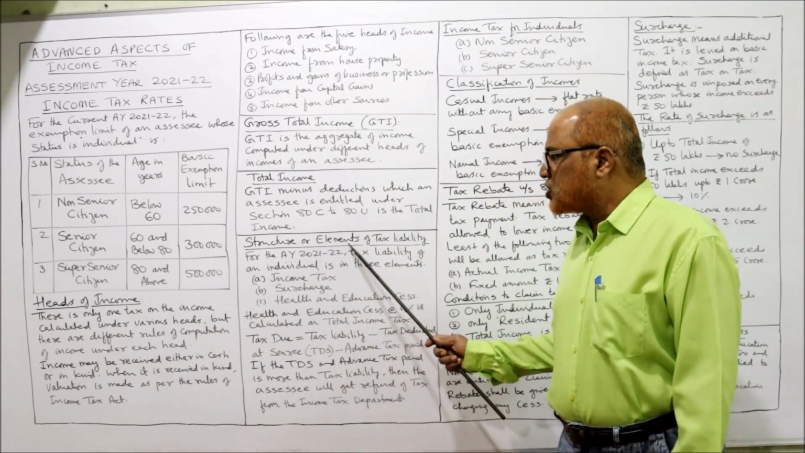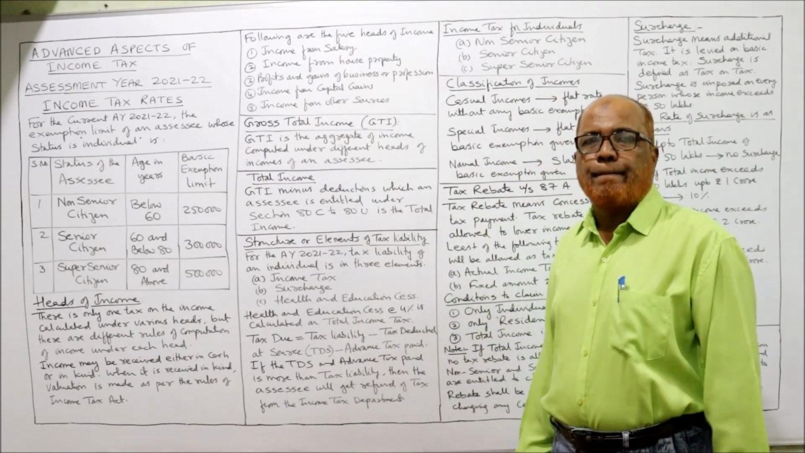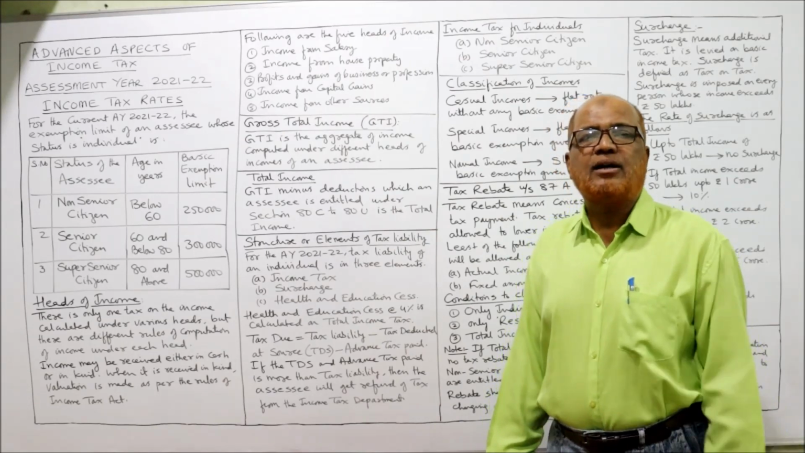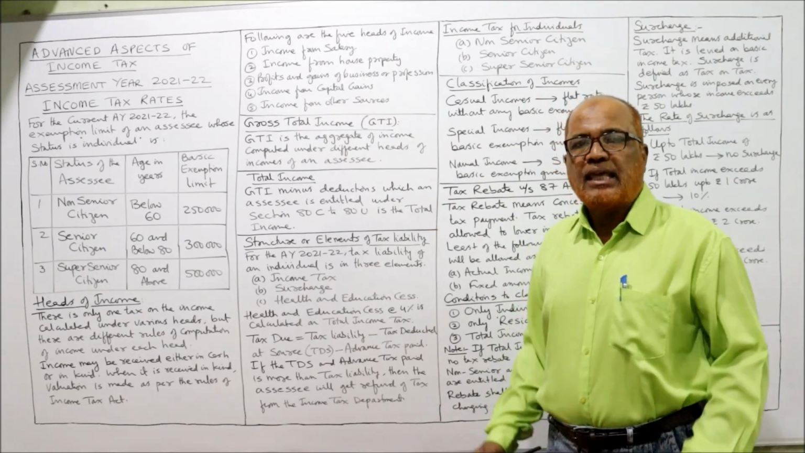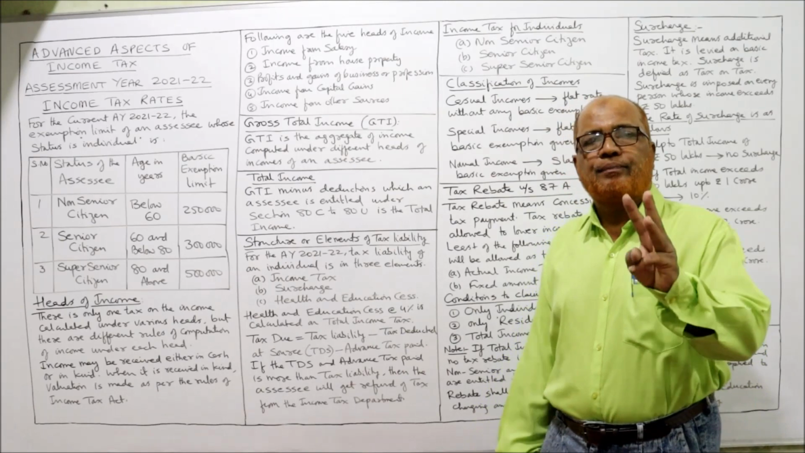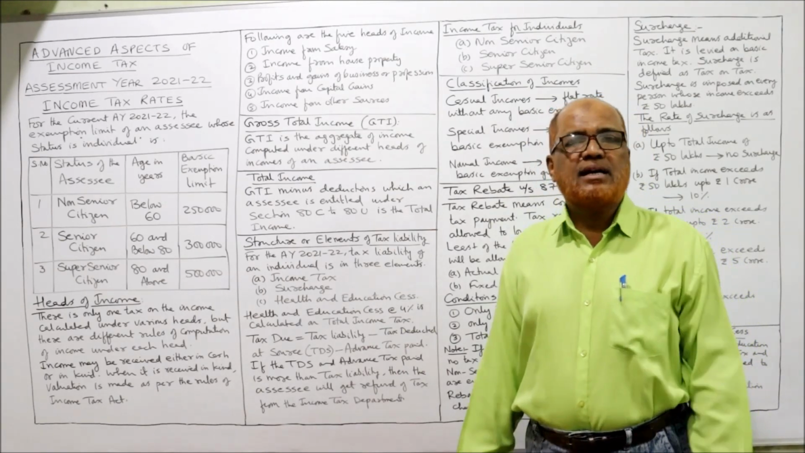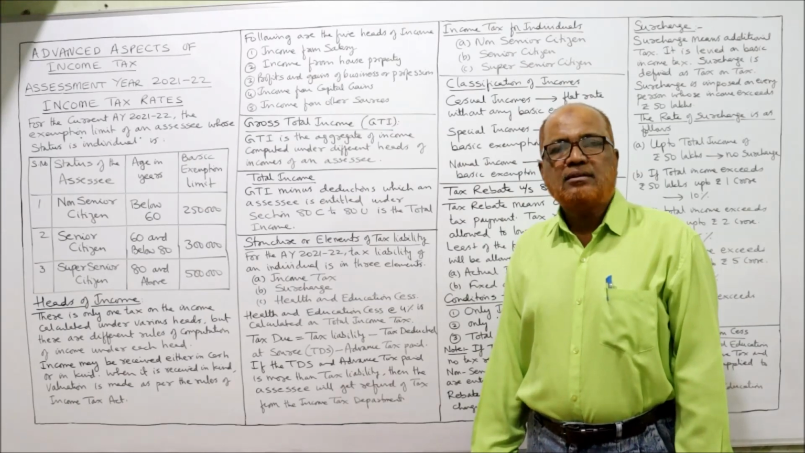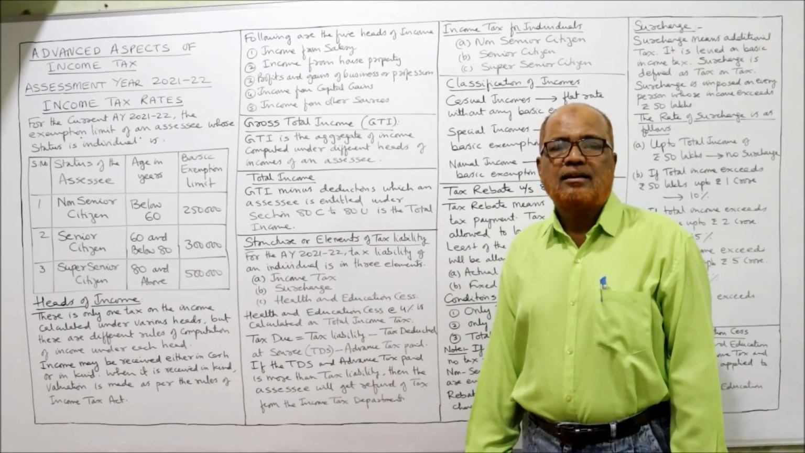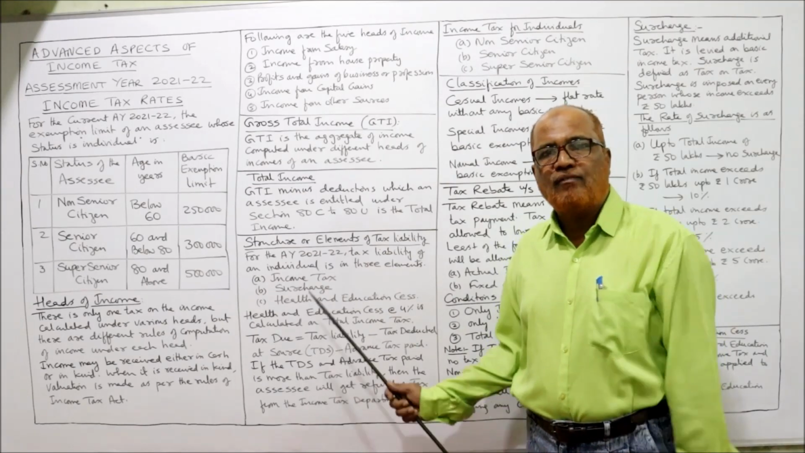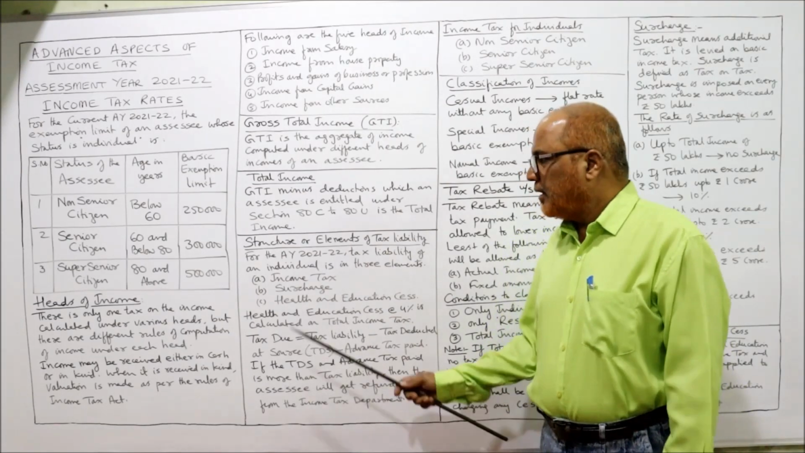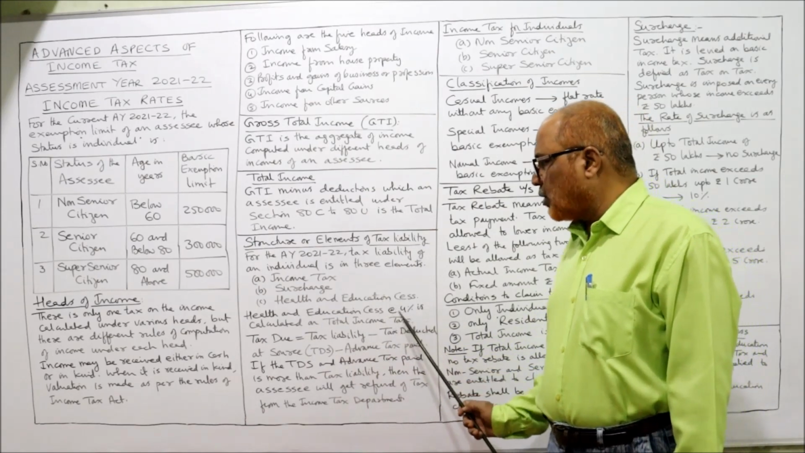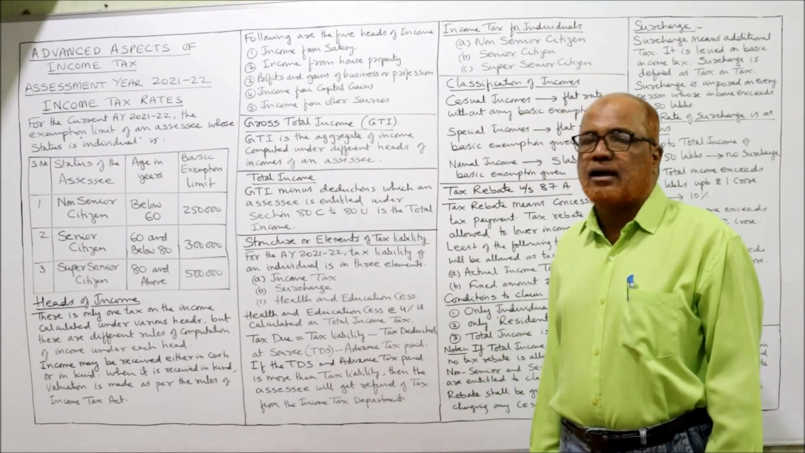Next is the structure or elements of tax liability. For the current assessment year 2021-22, there are 3 elements of tax: first, basic income tax; secondly, surcharge; and thirdly, health and education cess. These 3 are the elements of income tax liability. Now, health and education cess at 4% is calculated on the total income tax.